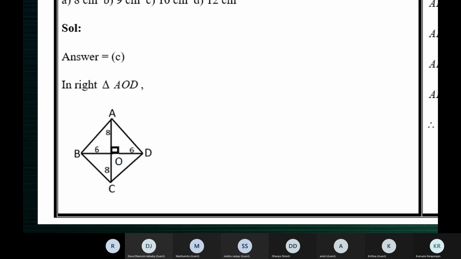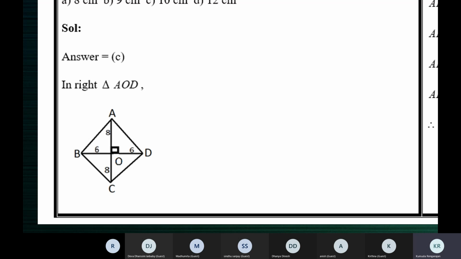AD square. Which are the other two sides of the triangle AOD? AO and OD, ma'am. Okay. So now we are looking at the triangle AOD. AOD is a right triangle. The side opposite to the right angle is AD. What is AD called? Hypotenuse, ma'am. The side opposite to the right angle is called hypotenuse. AD is the hypotenuse.